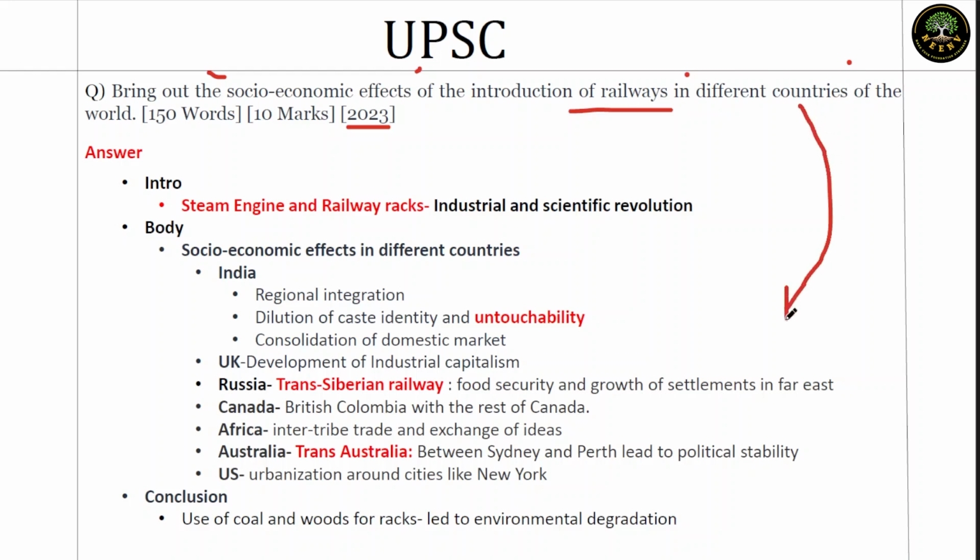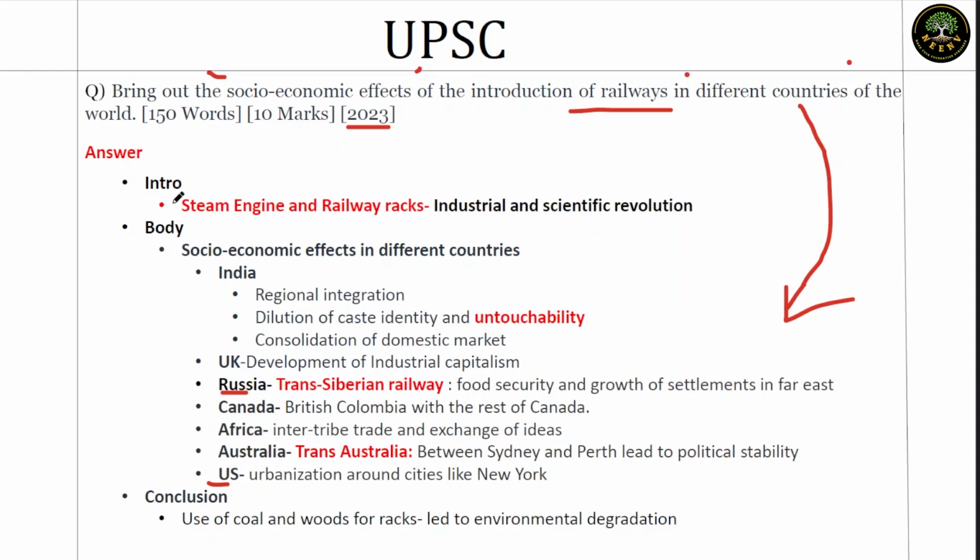So this question can be taken in terms of colonization at large, because railway was a product from Europe that spread across the world. But other countries, for example, let's take the case of United States. The United States got independence at a much earlier stage, but railway introduction happened after that. Then you have Russia, which was not colonized. There also railway introduction happened. So it's a question of world history, but colonization also comes into the picture.